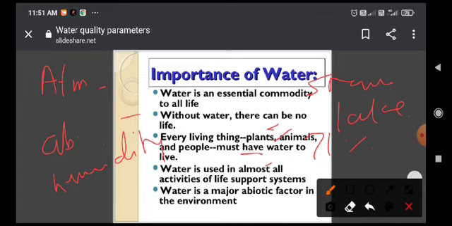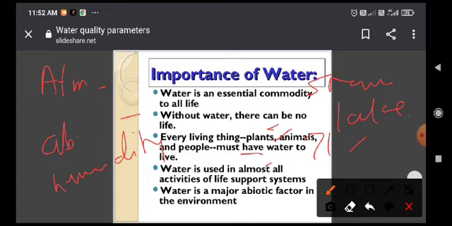Water is very important for life. All living things, including animals and human beings, require water, and without water we cannot live. Every living thing, including plants and animals, requires water.